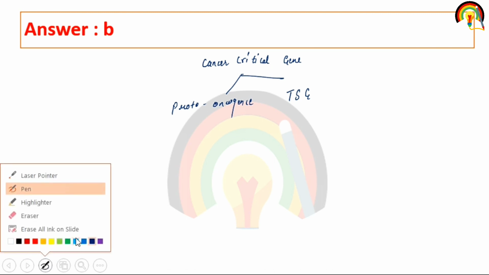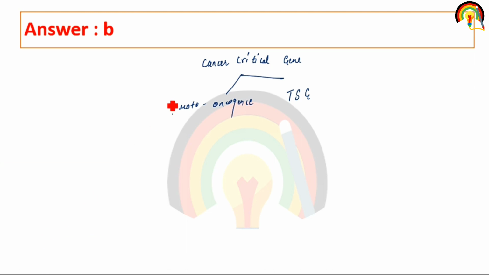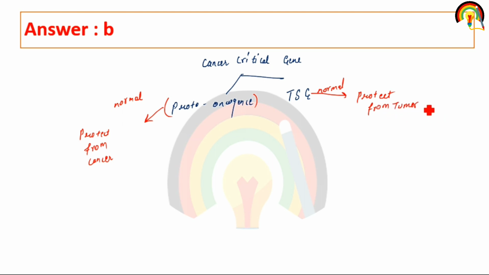When they are in normal condition, what do they do? They protect from cancer. And tumor suppressor genes, as the name suggests, when they are in normal condition, suppress tumor formation or protect from tumor or cancer.